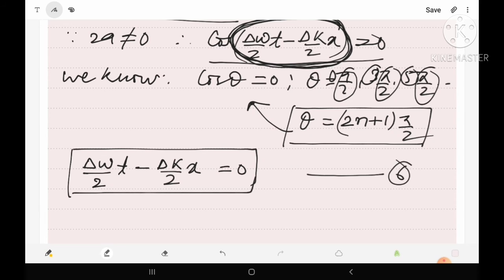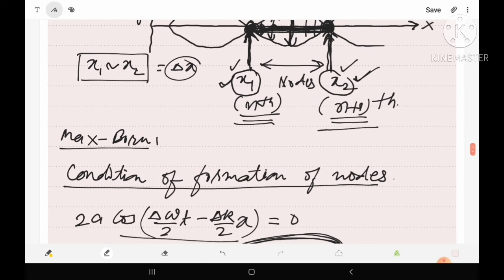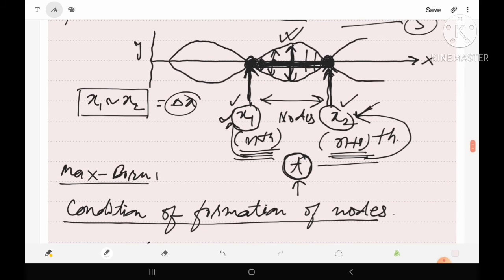Suppose this is equation number 6. Now actually we have considered two nodes, the nth node and the n plus 1th node. The nth node has the position x1 and the n plus 1th node has the position x2, and both the nodes are formed at the same time t. Obviously t will be constant for both of the nodes. Also both the nodes are formed in the same wave packet. It means that their angular frequency omega and their wave number k should remain unchanged.